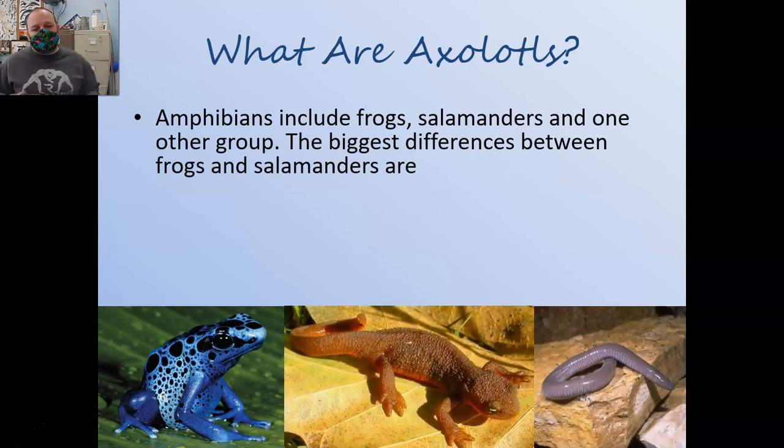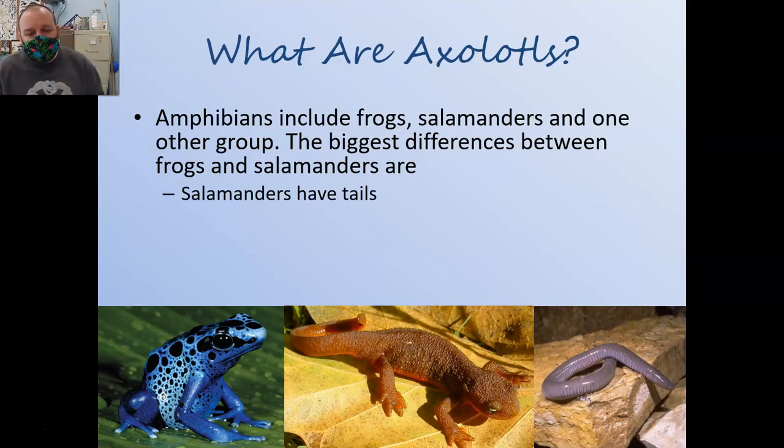Amphibians can really be grouped into three separate groups. The one on the far right here is caecilians, these blind, limbless, worm-like things that live in the tropics. We're not going to focus on them. The two groups that are widespread throughout the world are frogs and salamanders. And the big difference is frogs don't have tails, but salamanders do.